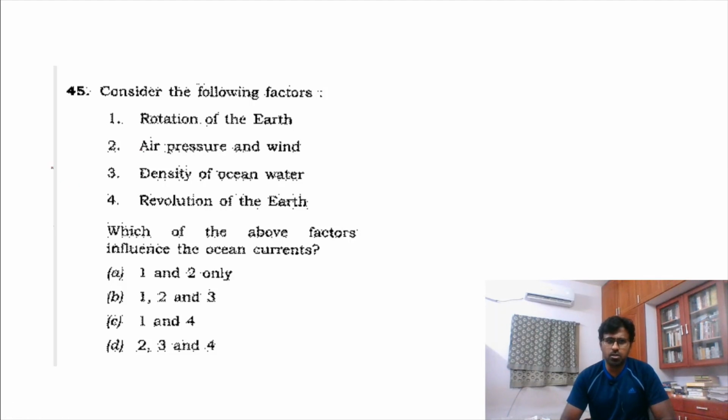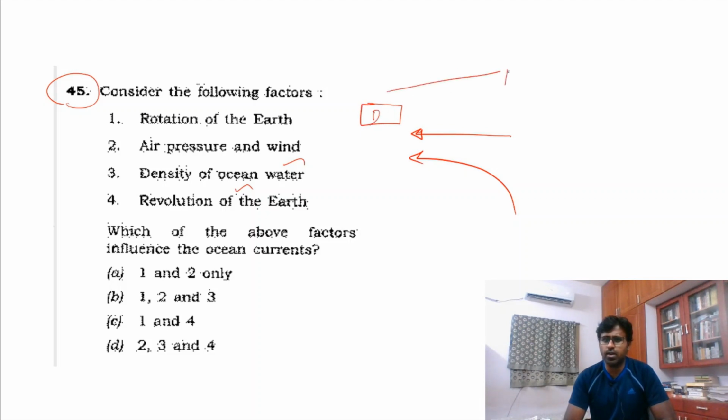Again, next, this is also something which created a lot of doubts in my mind on that day. If you see, 1 is true, 2 is true, because the air which goes results in ocean currents. Same is the case with density, because if a place is very dense here, it creates a low area and this is low density and the water waves come here. So ocean currents do come.